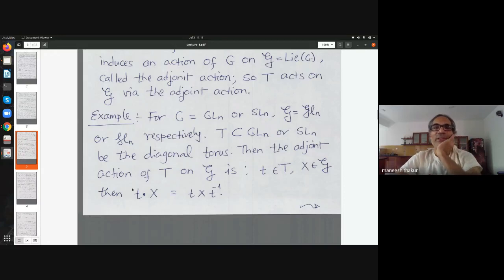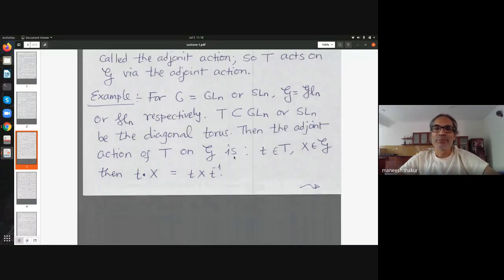So to give an example, which is pretty standard here: if you look at the standard group GLn or SLn we have seen just now, and let's fix T to be the diagonal maximal torus. It's much easier to handle that right now. Then the adjoint action on the Lie algebra. So what is the Lie algebra? The Lie algebra here is the algebra of all n by n matrices with the bracket of two matrices A and B being AB minus BA.